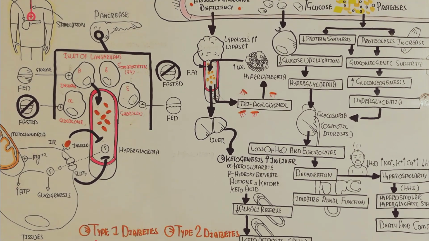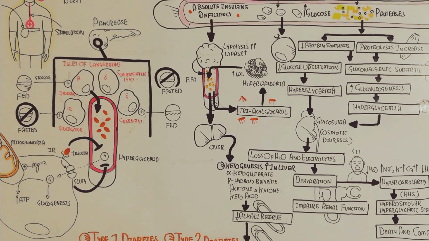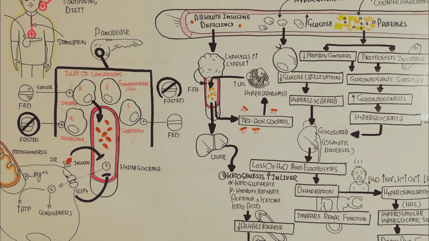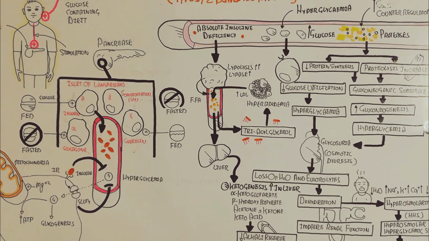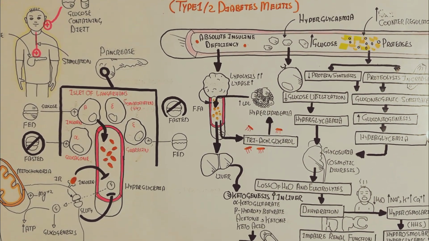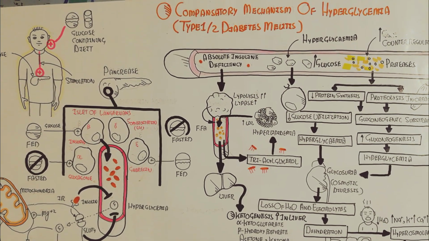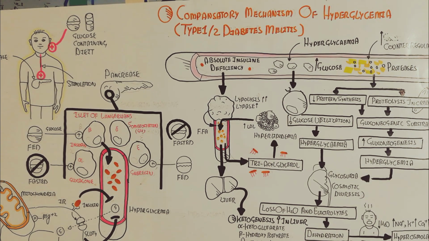But this video was about the compensatory mechanism of hyperglycemia, type 1 and type 2 diabetes mellitus. So, in this way, a normal function of the compensatory mechanism of hyperglycemia will occur.